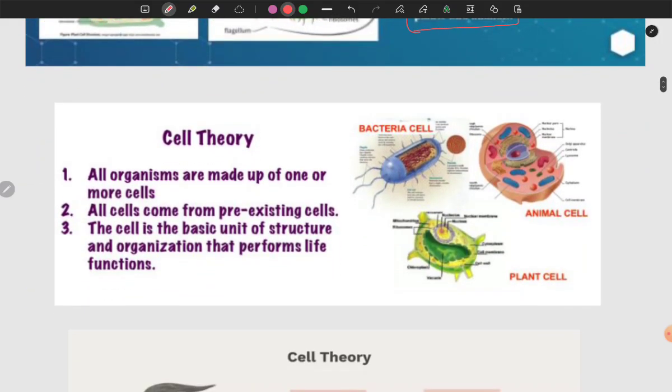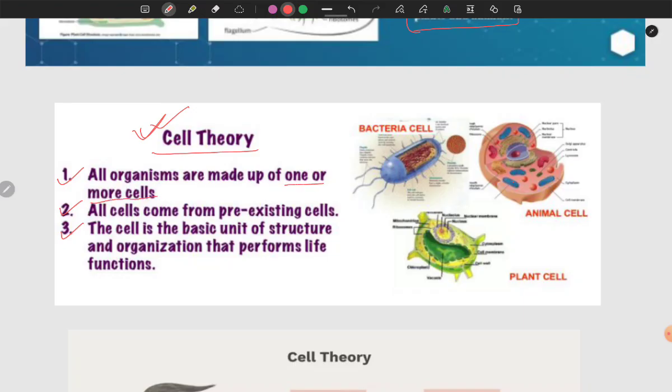Now we will start with the cell theory. We all know there is a history of the cell, how it was discovered and how we came to know about all the cell organelles present in a cell. There is a classic theory about the cell: all organisms are made up of one or more cells.